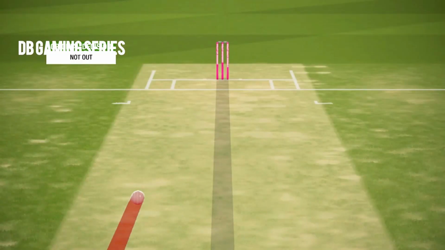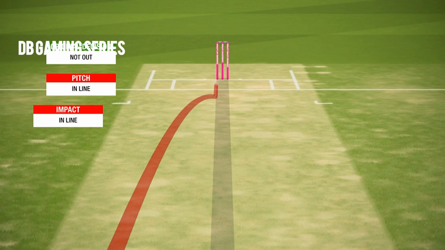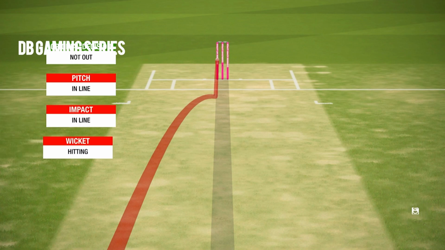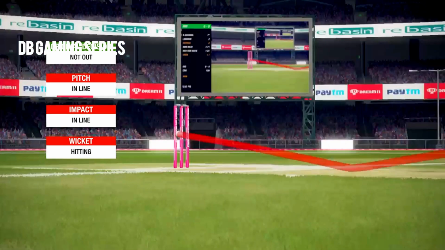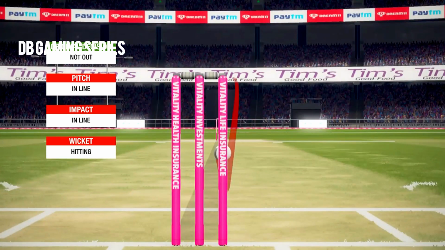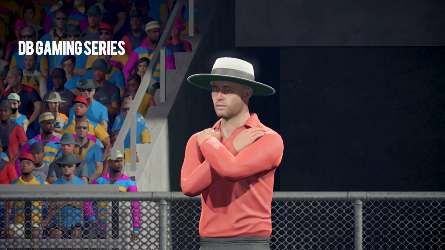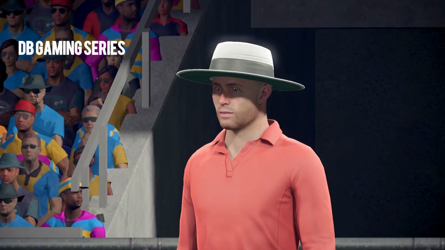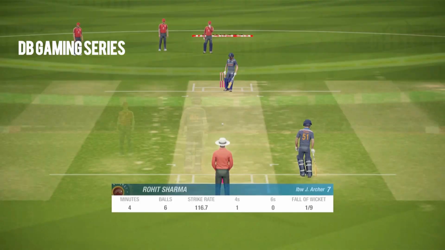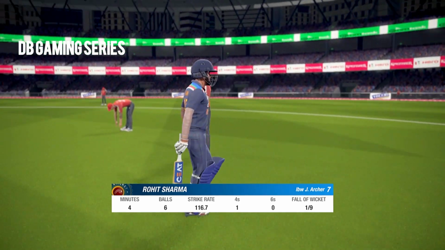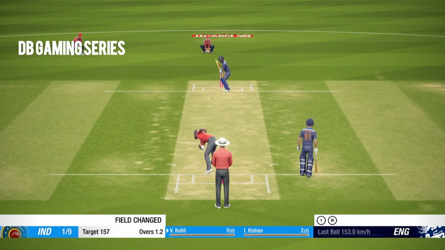So finally, ball tracking is here. So impact is in line. Pitch is in line, impact is in line, and his wicket's hitting. So Rohit Sharma has to walk back. Brilliant Yorker, brilliant review by England as well, as Rohit Sharma has to walk back. A disappointing score for him, especially since he's making a comeback in this match after he didn't play the second match. But he has to walk back for 7, which brings in skipper in.